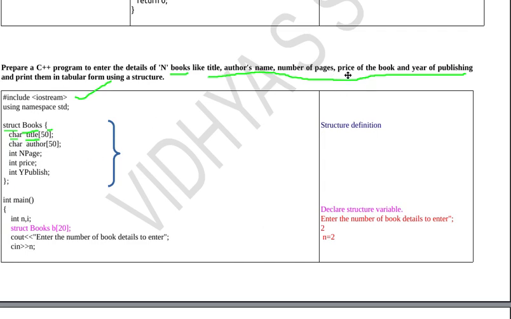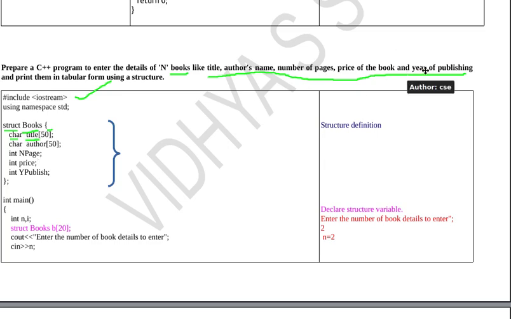Next I want to store the details of price. Price is an integer type, so I need to declare an integer variable. So int price. Here I need to store another one, number of pages. Number of pages is also an integer type. I can store the number of pages in an integer variable, so I need to declare an int, n page is the variable I have used.